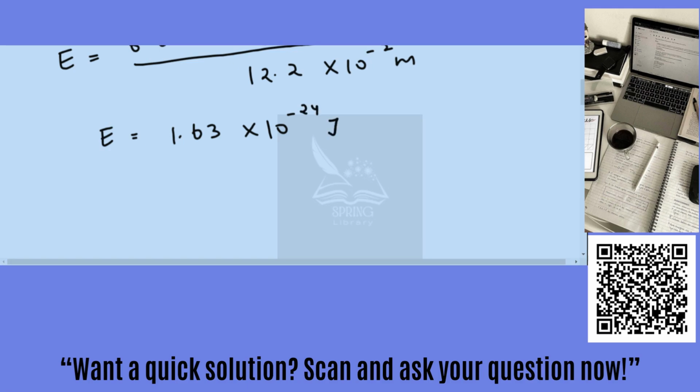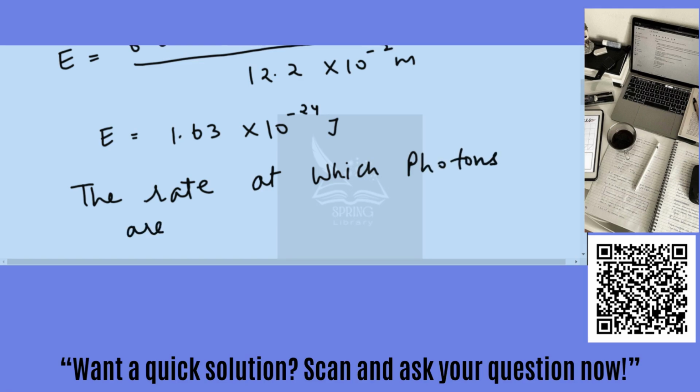So this is the energy, but what we need to calculate is the rate at which photons are produced in the oven. So we need to calculate the number of microwave photons.